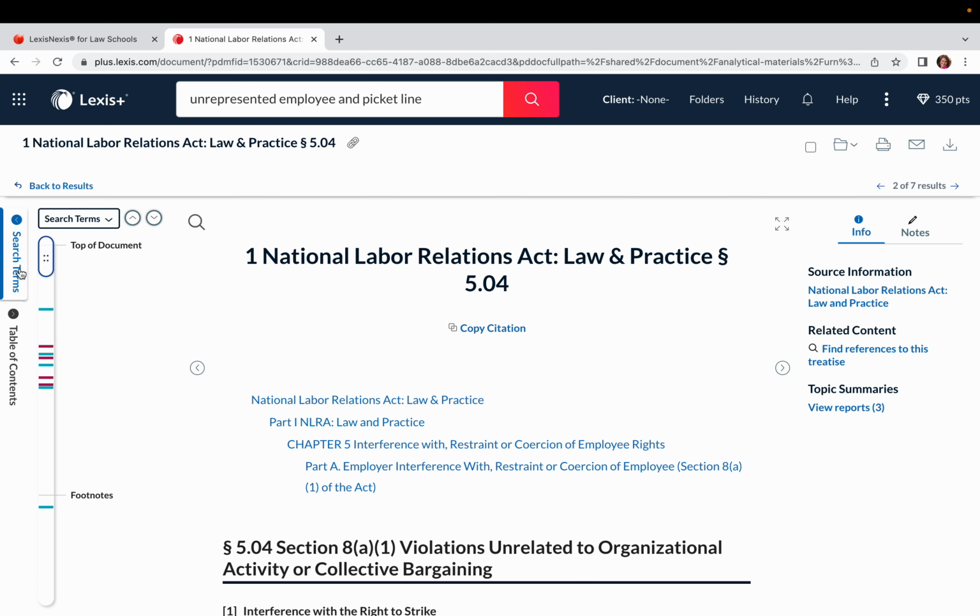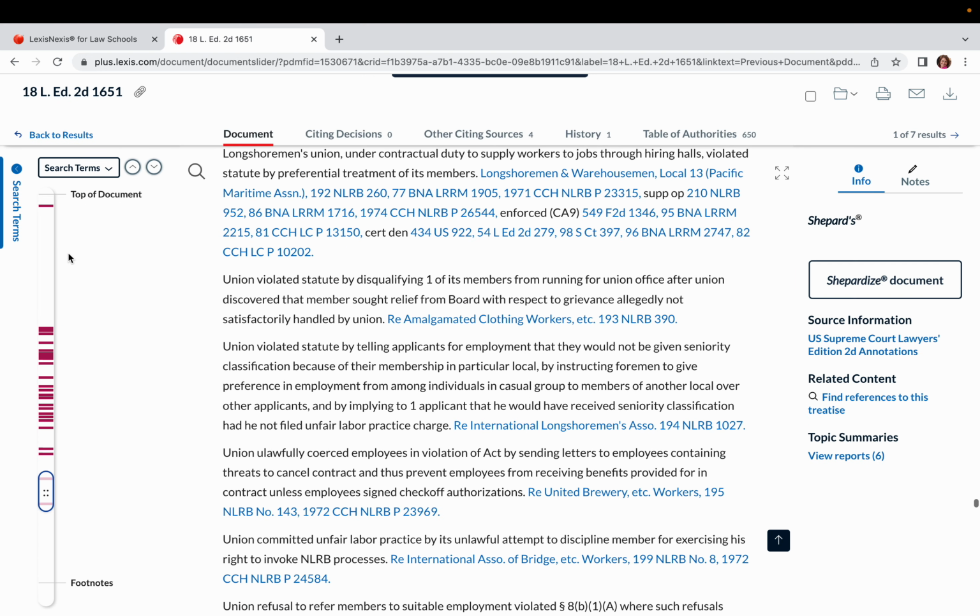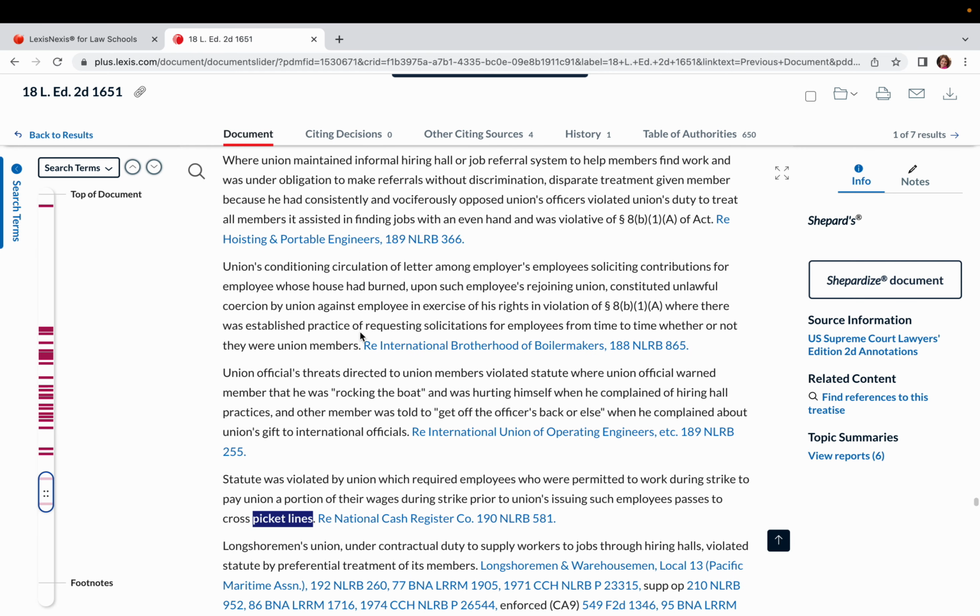And then I can also search my terms by jumping down and clicking and diving down and finding those terms on the page. So if I'm just really looking for picket line right now, then of course I can unclick those other ones and jump down and get to the 7 times that my document is mentioning the word picket line. Okay, and let's go back up to the top and we'll try something else.